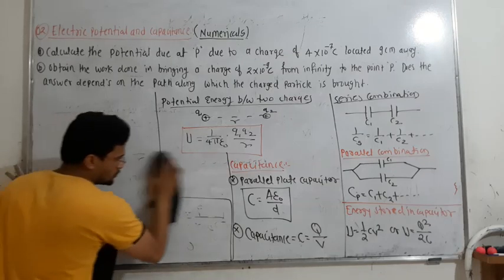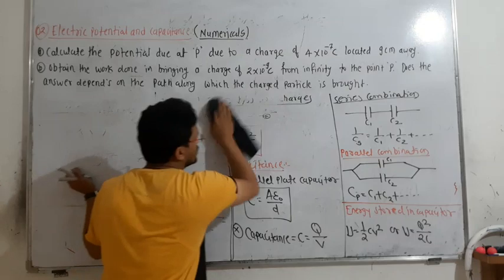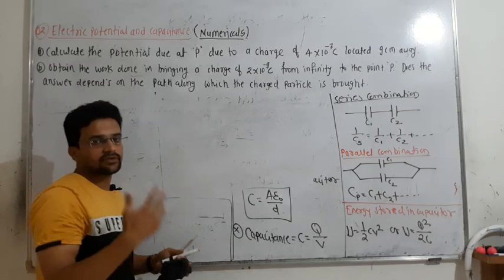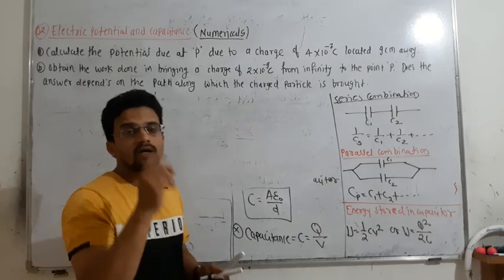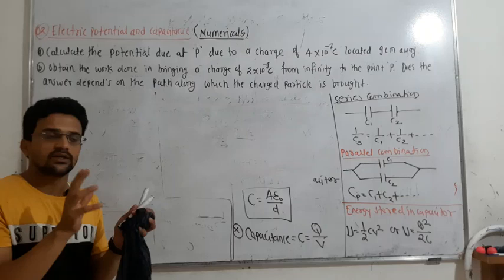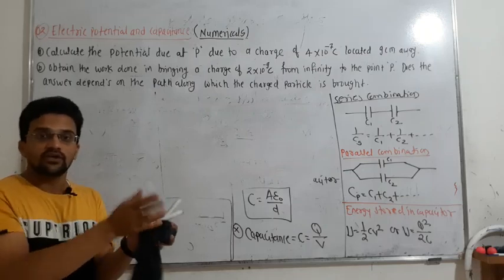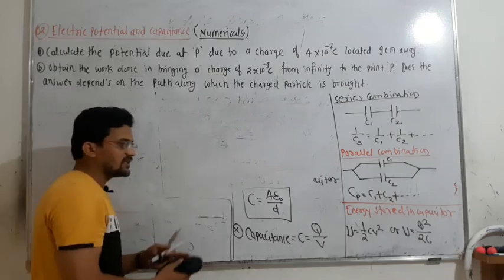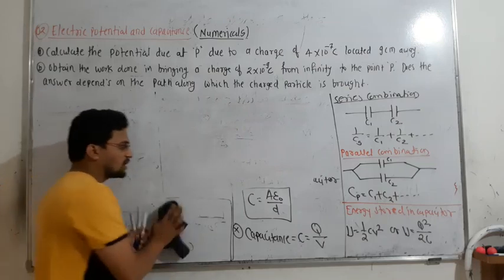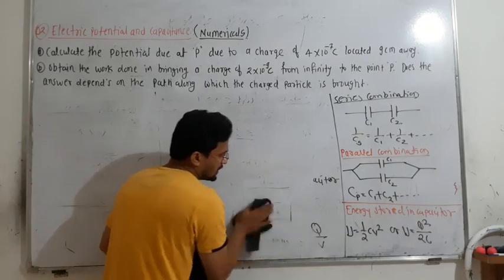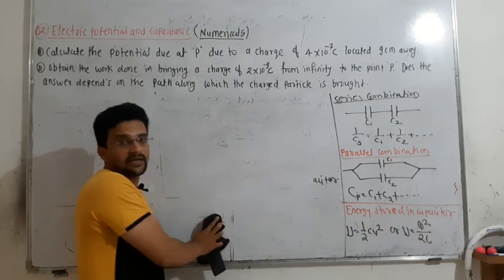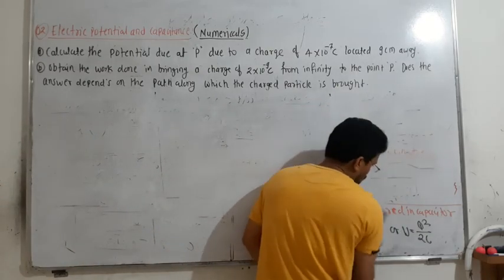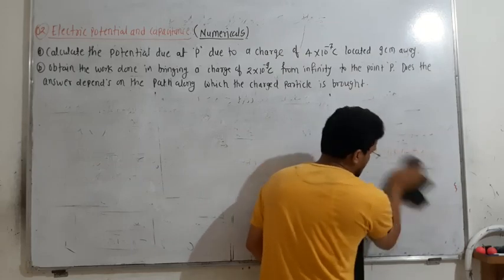Read the first numerical thoroughly and note the givens. There is one basic rule: whenever you encounter a numerical, first write down the given things. Suppose the charge is mentioned, then the value of q is given. Suppose the distance is mentioned, 20 centimeter or 30 centimeter, then r is given. Unless you write down the given things, you will not be able to solve the numericals, because then you will know which formula to apply. Before I start solving, try it yourself first.